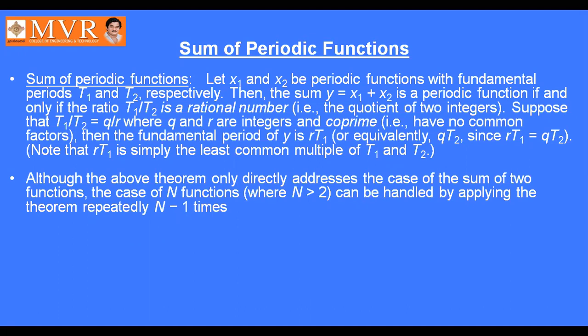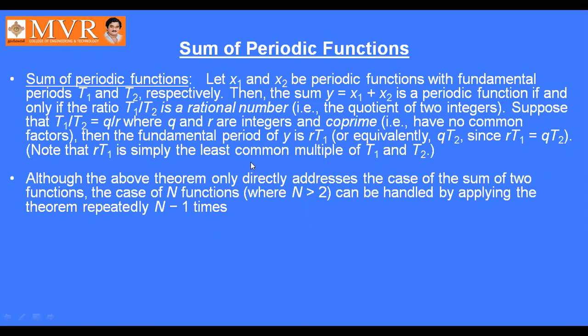Suppose that t1 by t2 equal to q by r, where q and r are integers and coprime, having no common factors. Then the fundamental period of y is r t1, or equivalently q t2, that is r t1 equal to q t2. Note that r t1 is simply the least common multiple of t1 and t2. Although the above theorem only directly addresses the sum of two functions, the case of n functions, where n is greater than 2, can be handled by applying the theorem repeatedly n minus 1 times.